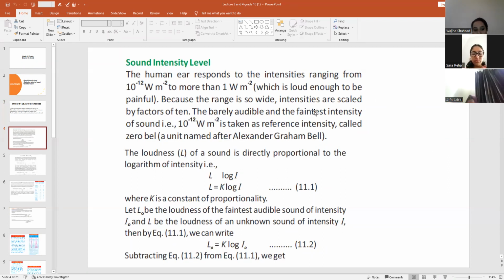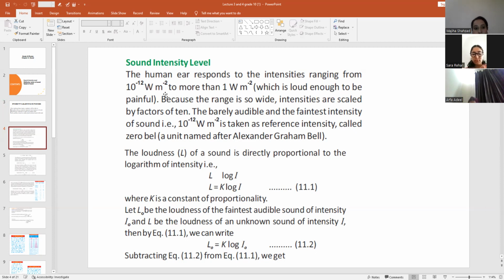Okay. The human ear responds to intensity ranging from 10 power minus 12 watt per meter square to more than 1 watt per meter square, which is loud enough to be painful. So class, in the previous lecture, we discussed intensity of sound, and we know that the unit of sound intensity is watt per meter square, right?